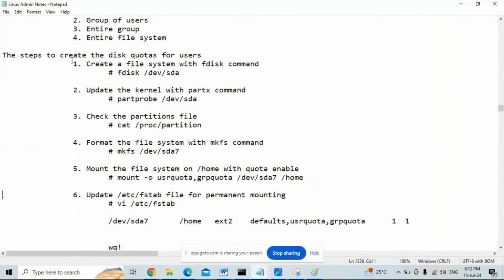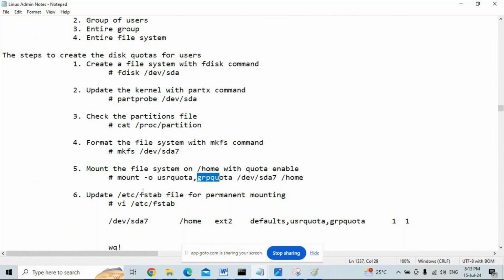You can see step by step. Create the file system with this command. Then run the command partprobe /dev/sda. What is partprobe? It updates the kernel. Check the partitions file. Format the file system with the mkfs command. Then mount the file system with user quota and group quota. usrquota stands for user quota, grpquota stands for group quota.